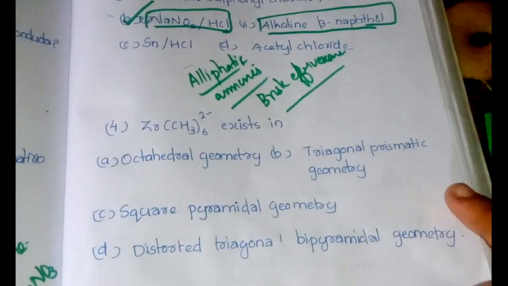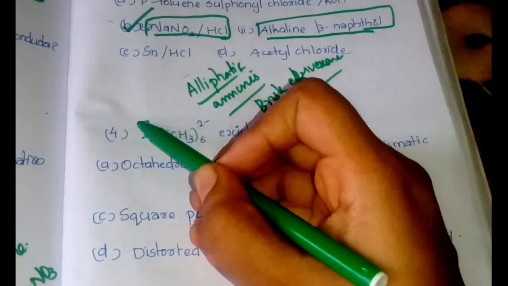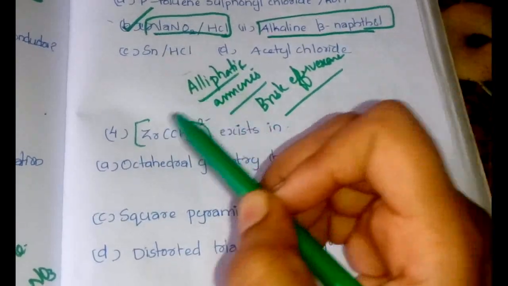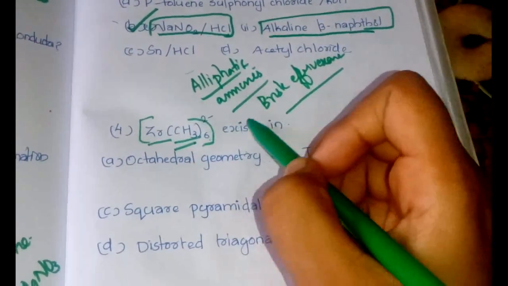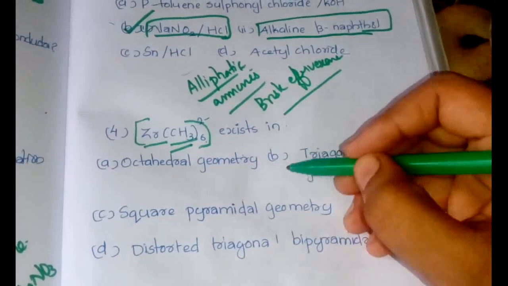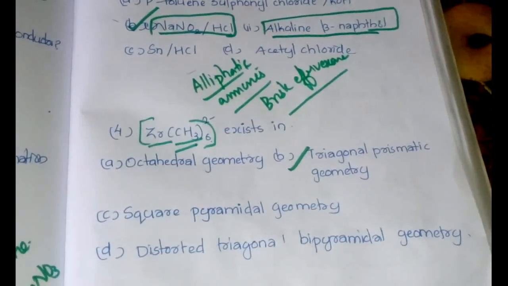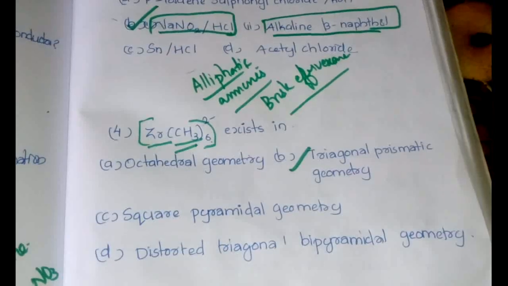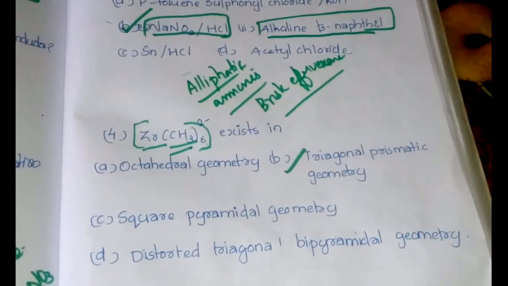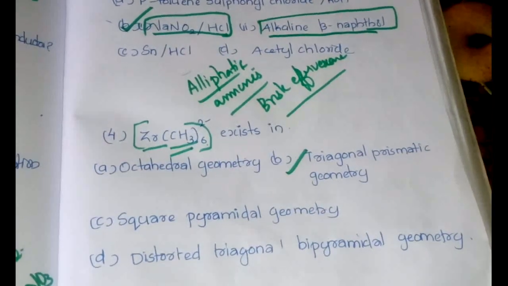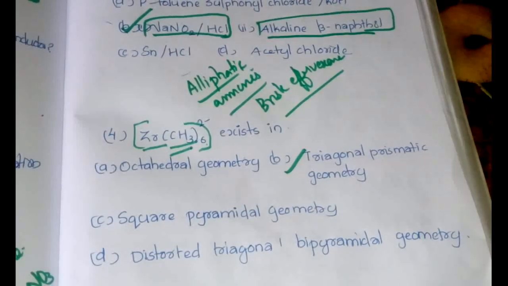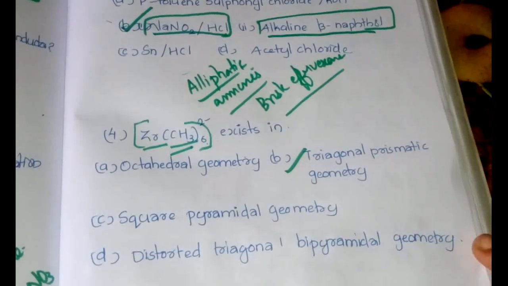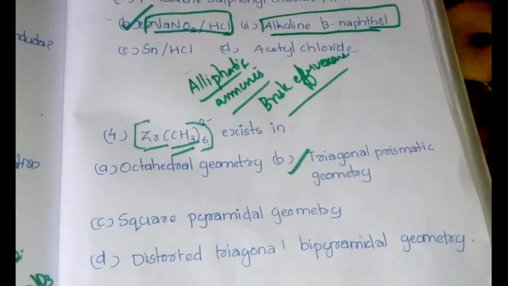Now the next question is something you have to learn by heart. Zr(CH3)6 2-. This exists in which of the following shapes? It is an example of trigonal prismatic geometry. This is not found too much, so you should remember this one very well, as it can be asked again. Trigonal prismatic geometry, one of the major examples is Zr(CH3)6 2-. Now I'll go to the next question.